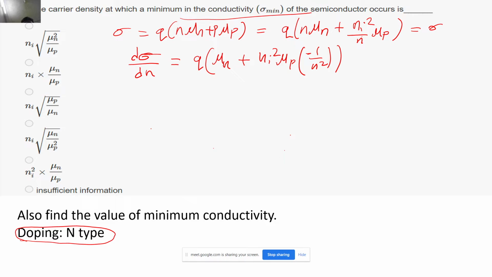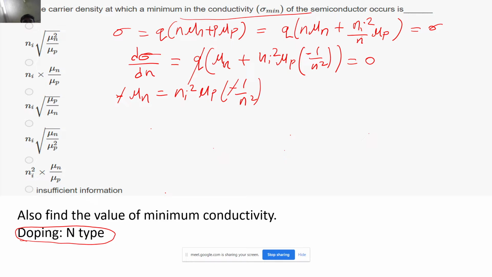After equating this derivative to 0, the q will be gone. Mu n I can take on the right side, so minus mu n will be nothing but ni square mu p into minus 1 upon n square. Minus minus I am cancelling, right? So n square I am going to take on the left hand side. So n square will become ni square mu p by mu n, correct? So the concentration of electrons became root of mu p by mu n into ni.